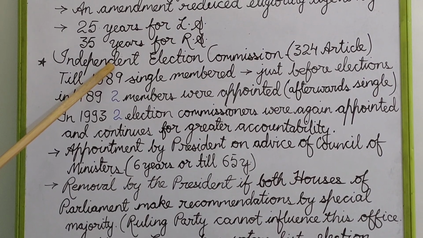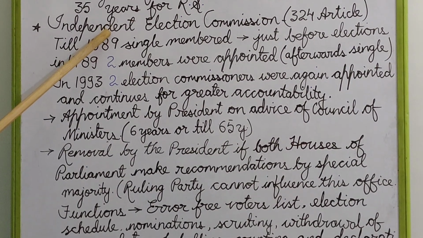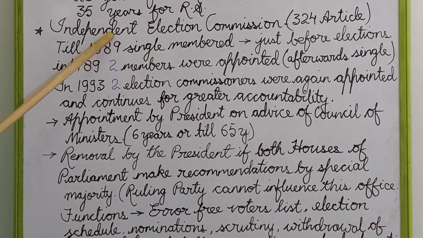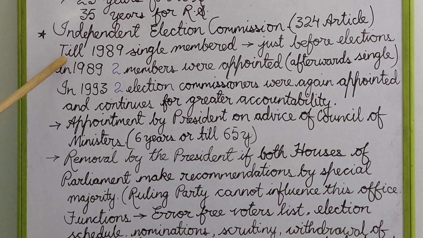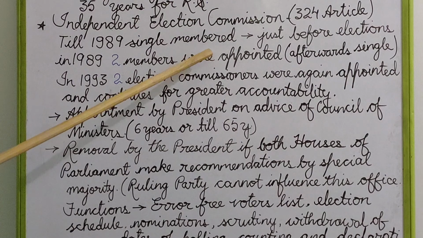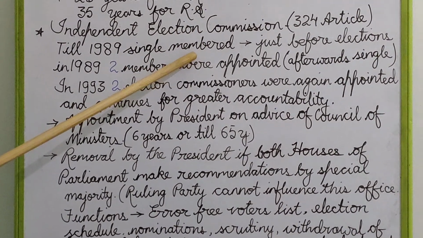Autonomous means not under the control of any of the organs of the government, either the legislature, the executive, or the judiciary. Earlier in India, till 1989, we had a system of a single-membered body. The Election Commission had one head only.